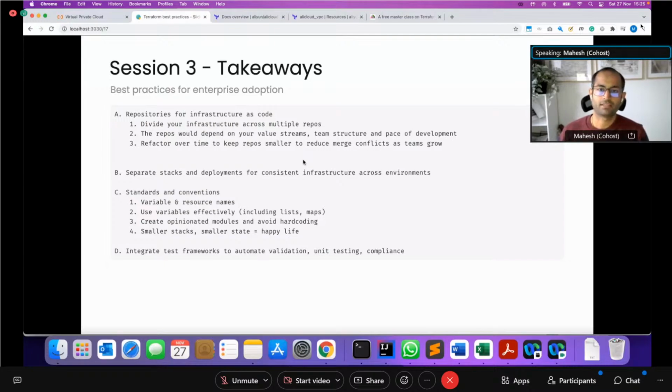And then separate stacks and deployments. As I said, within each repository, make sure your stack is consistent and can be deployed across multiple accounts or subscriptions. I talked through some of the basic standards and principles around how you should name your resources and variables, and using lists and maps and different types of complex attributes for managing your infrastructure. Create opinionated modules, as I said, and avoid hard coding. As much as possible, create smaller stacks with smaller state files, but also make sure they're not too small. And then finally, we went through some of the test frameworks that are available for testing and compliance.